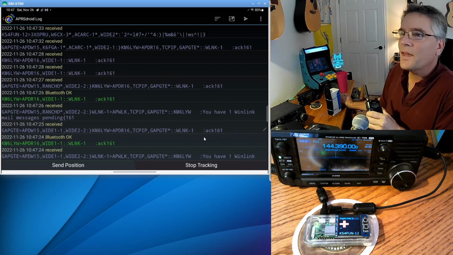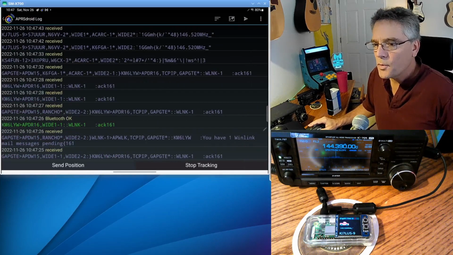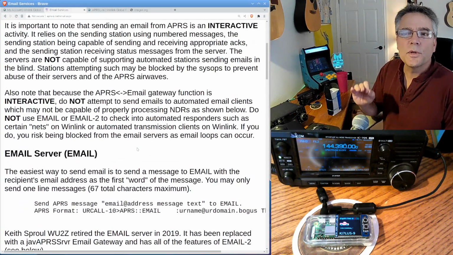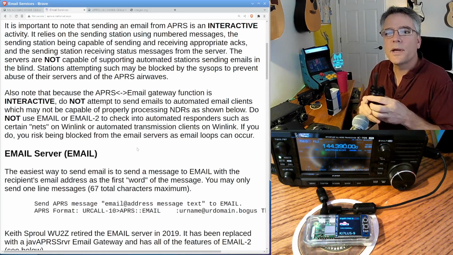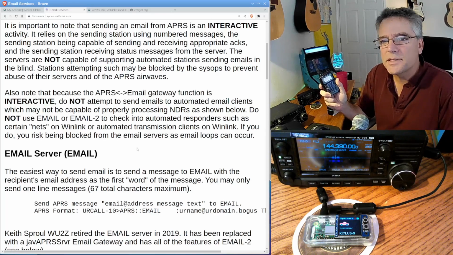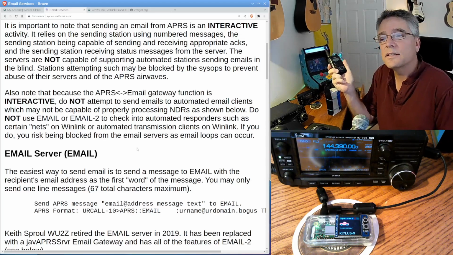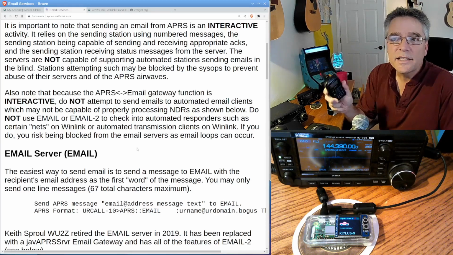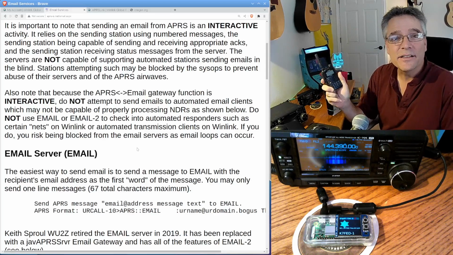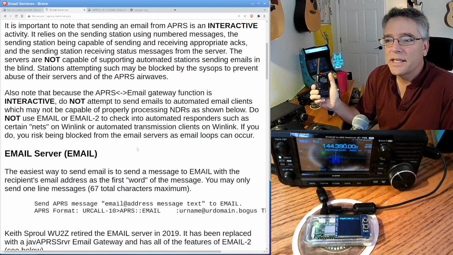Okay, so let's see if we can send emails. Now, there's two ways, like I said. You maybe know one of them. One of the more traditional ones is that you send a message to a call sign called email. APRS radios can send messages to each other. Basically, they're sending messages to another call sign. So I can send an APRS message to call sign KM6LYW and then some message text after that, and you can do that using the messaging function of your radio. In this case, there's a virtual radio, and its call sign is email. That's its call sign. So you send an APRS message to a call sign of email.